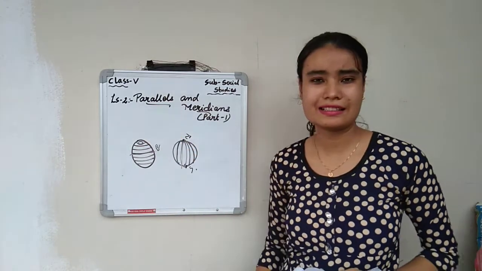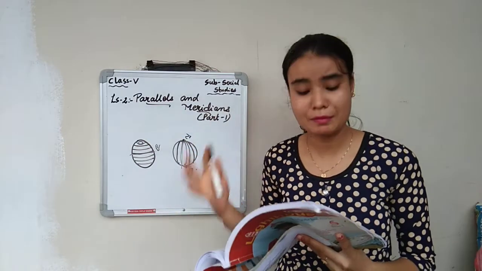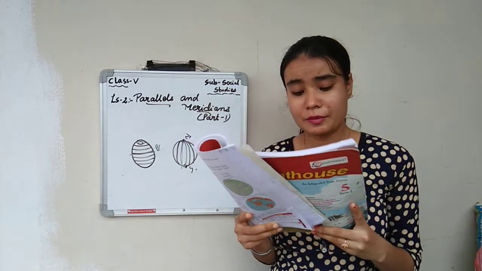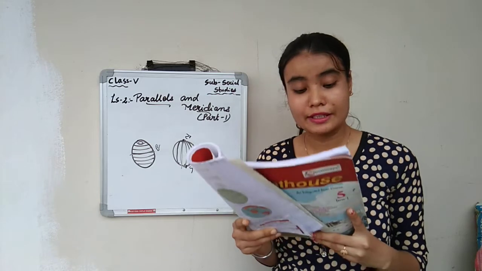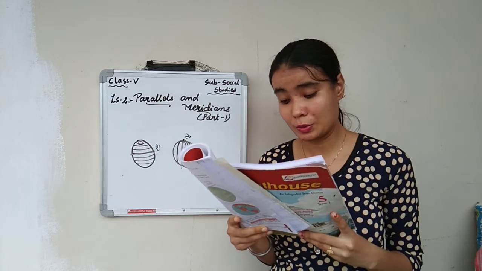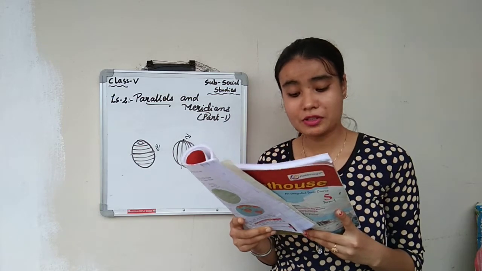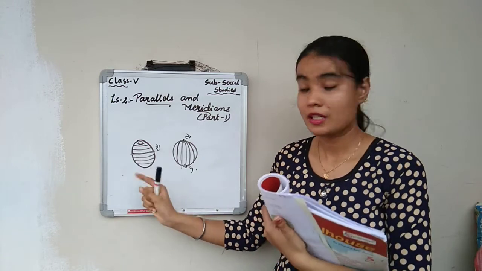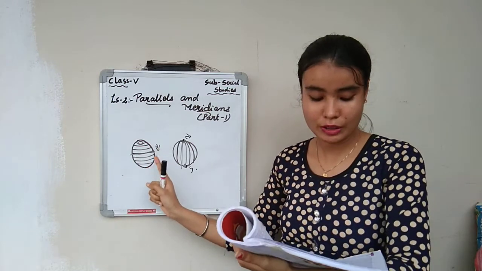So today let us start with the parallels. Just parallels, let us understand what parallel means. The circular lines running from east to west on a globe are called lines of latitude. The lines run parallel to each other around the globe. So they are also called as parallels of latitude or parallels. So this type of lines is called as what? Parallels.